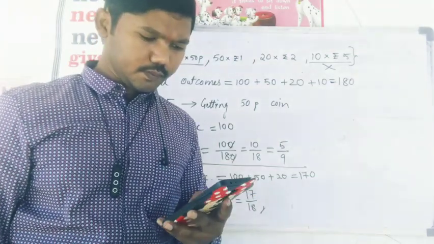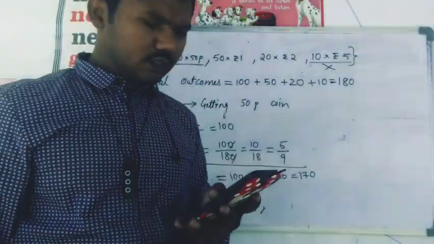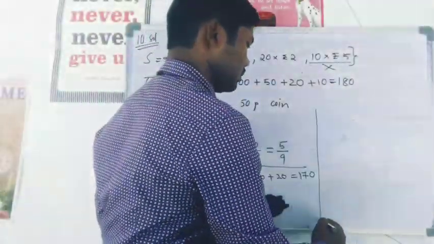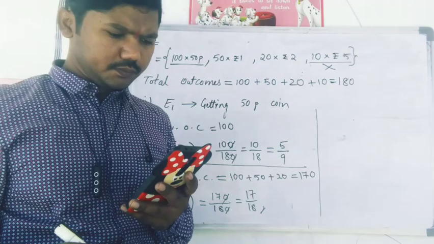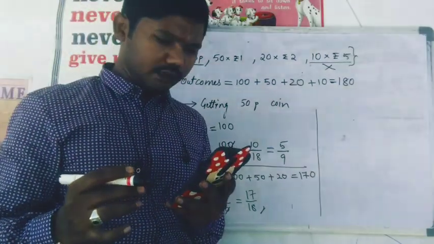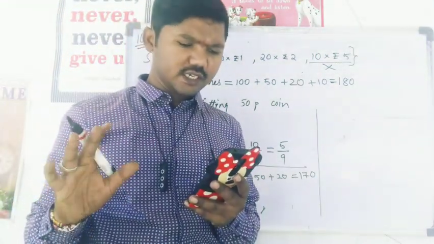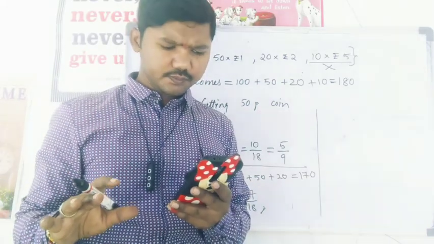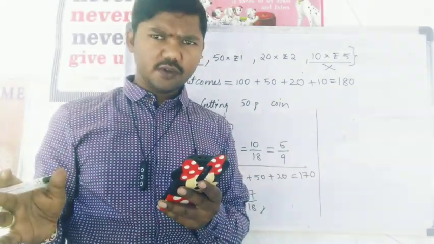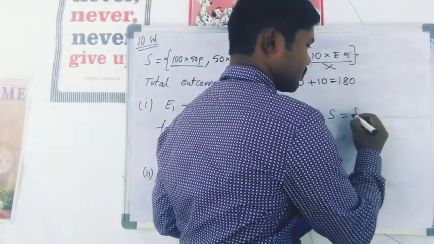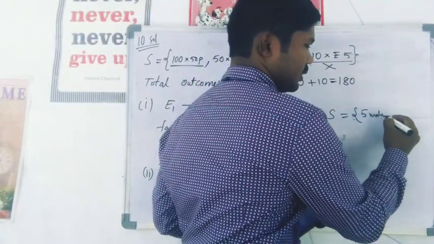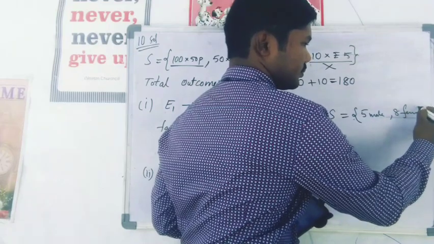Next one I'm going to explain short. Gopi buys a fish from a shop for his aquarium. The shopkeeper takes out one fish at random from a tank containing 5 male fish and 8 female fish. So in the sample space we have 5 male and 8 female fish.